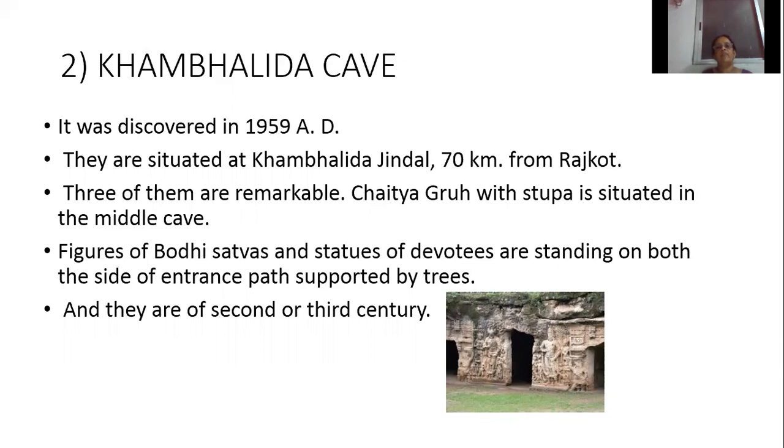So the Kambalida cave was discovered in 1959, and it is situated 70 kilometers away from Rajkot. How many caves are remarkable? Three of them are remarkable. And what is there in the middle of the cave? Chaitya Graha with the stupa, a big hall with the stupa in the middle of the cave. And what is there in the entrance? Figures of bodhisattvas and statues of devotees on both sides of the entrance path, supported by trees. They were carved during the 2nd or 3rd century.